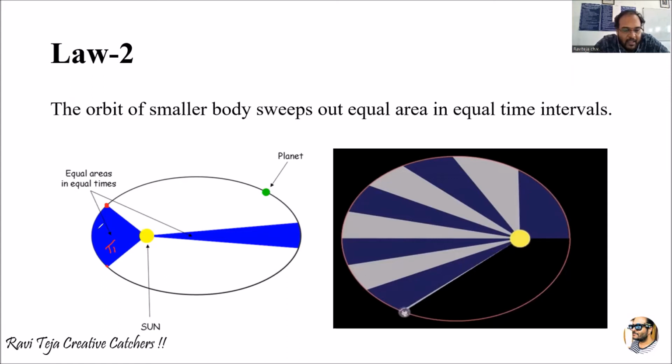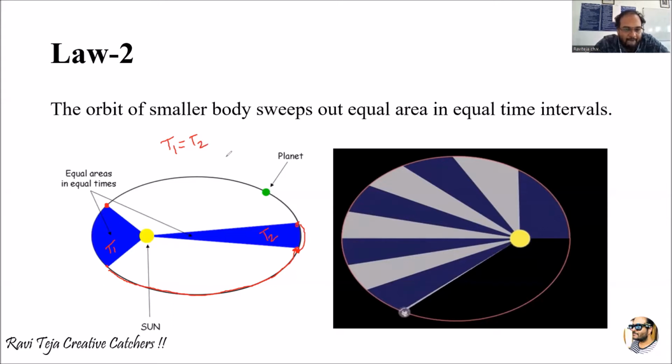The planet keeps on moving like this and reaches the opposite end of the Sun. The time taken to travel from this point to this point is, let us say, T2. Now I will say that T1 is equal to T2.